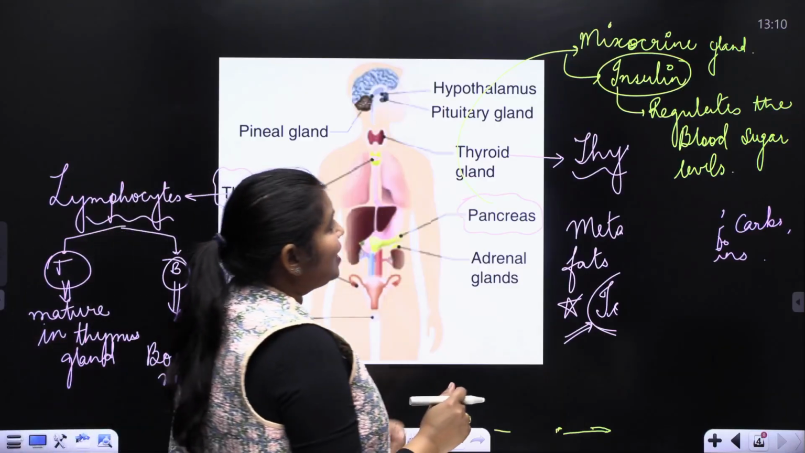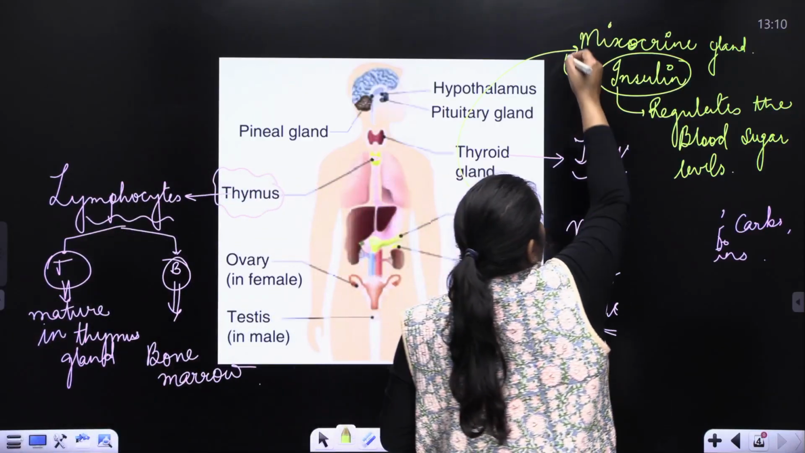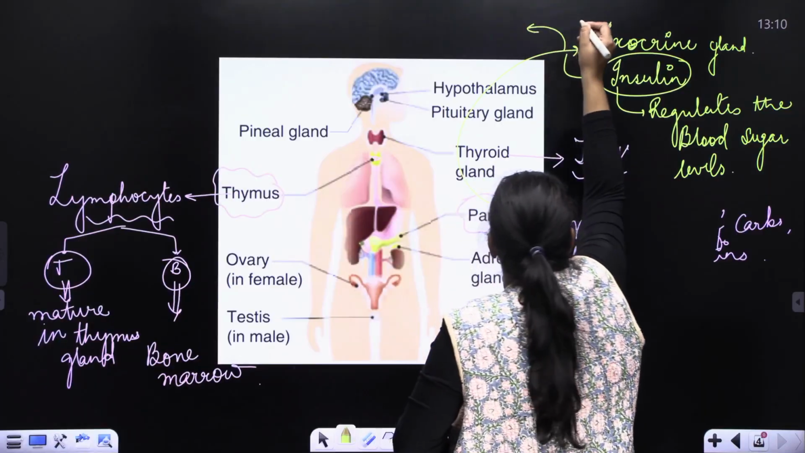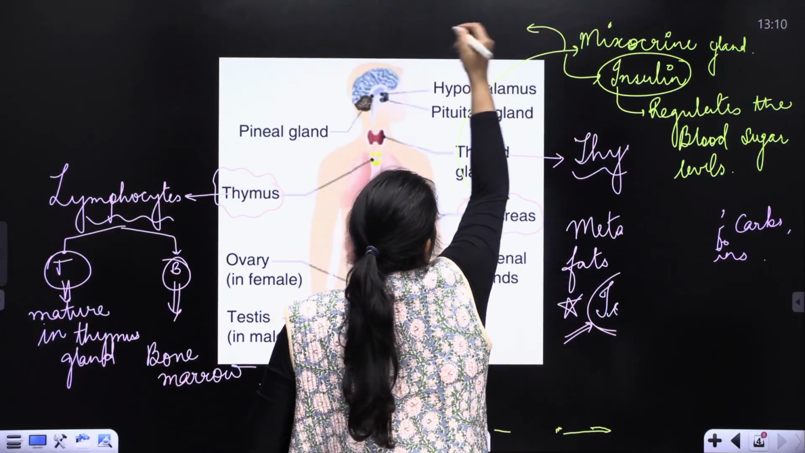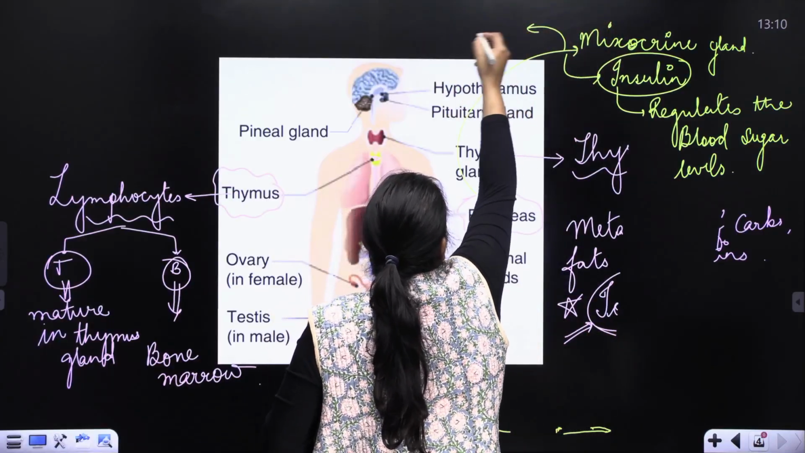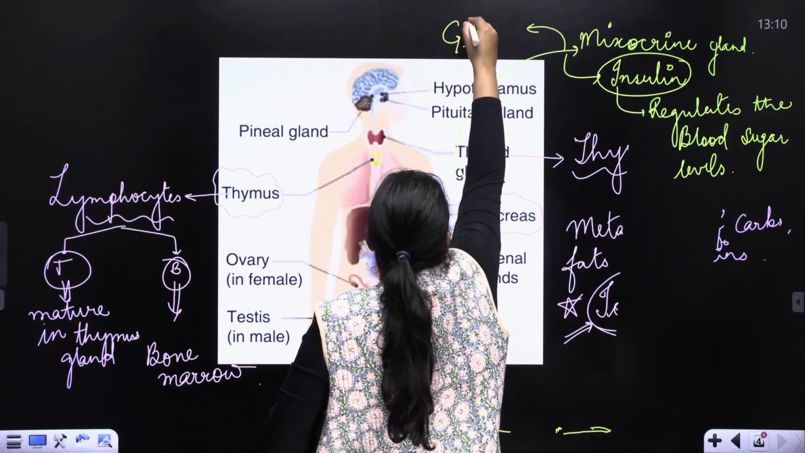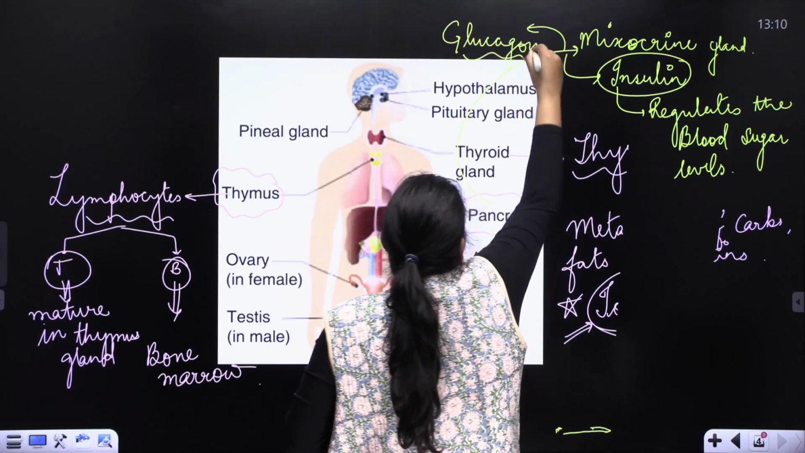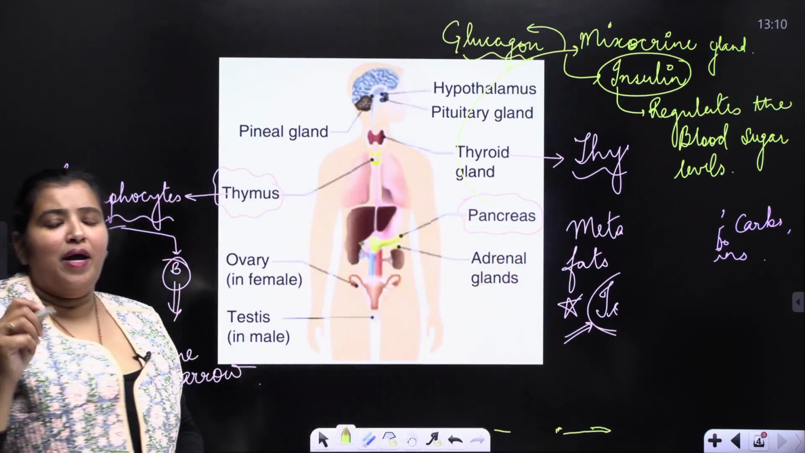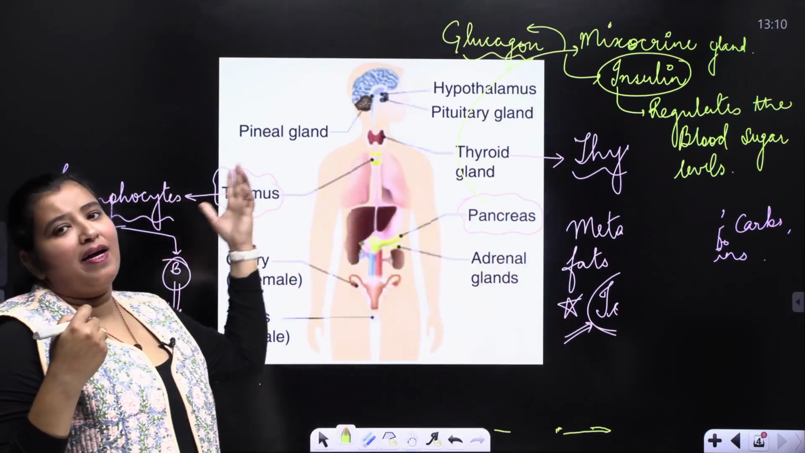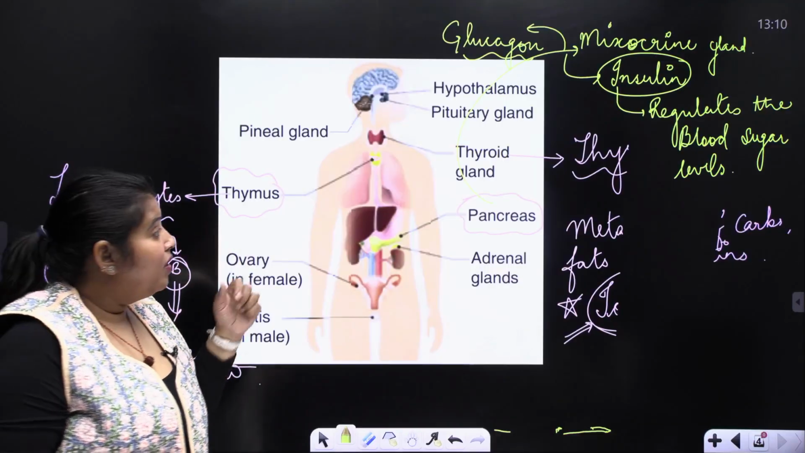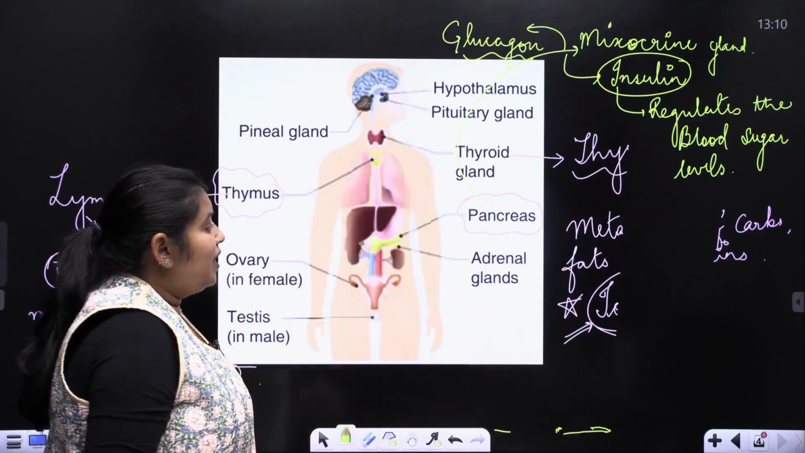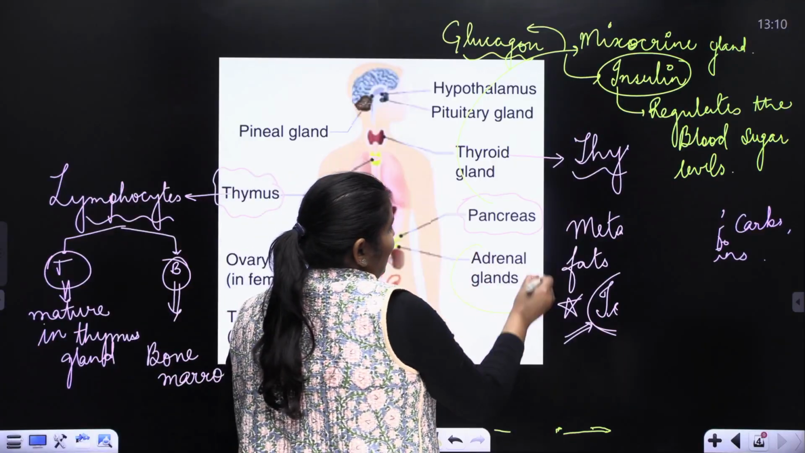Now, besides this, it's not in the NCERT, but there is one more hormone which is secreted by the pancreas, and that is glucagon. This functioning I'm going to explain to you when I make a video about the feedback mechanism. Clear? The next one is the adrenal gland.